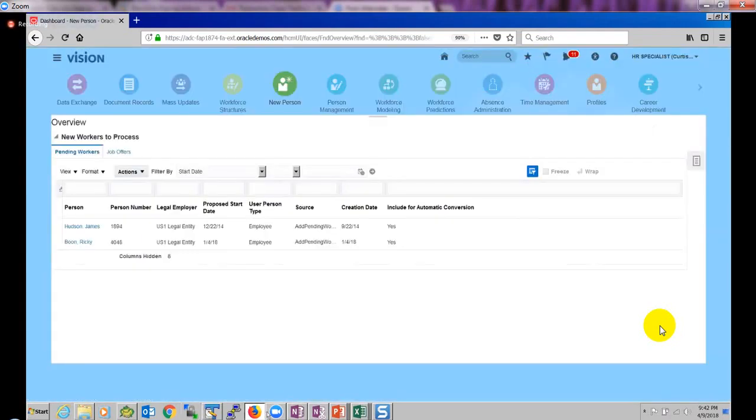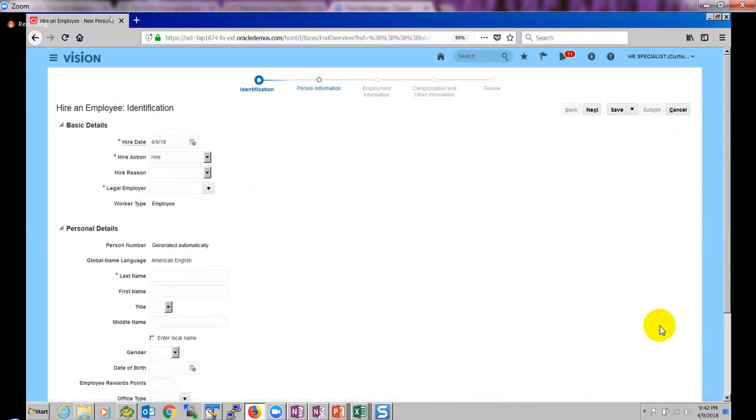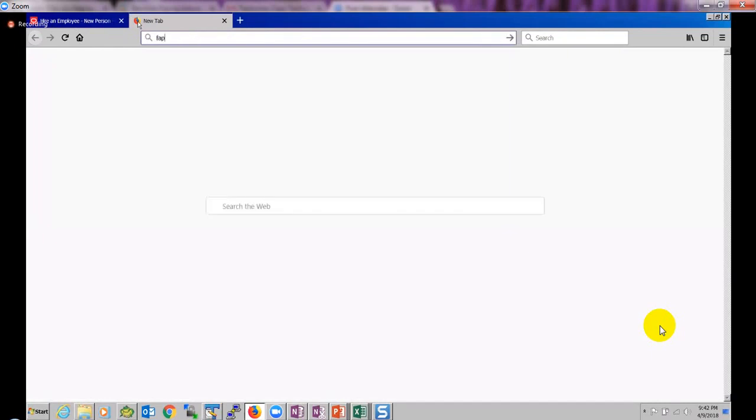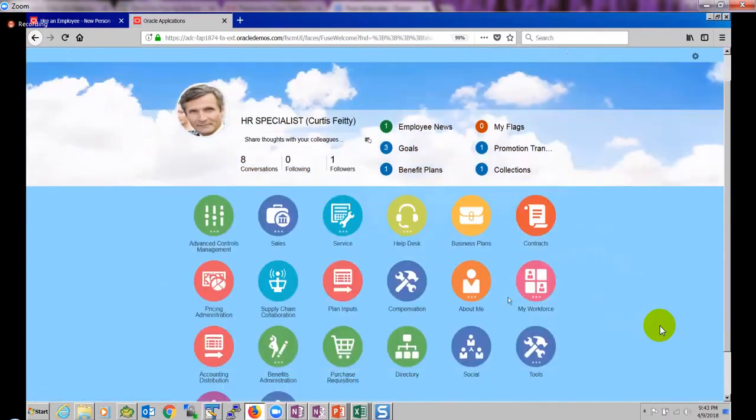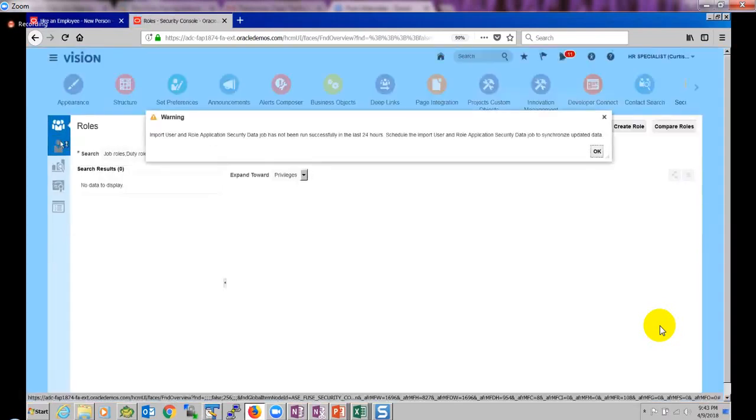Lakshmi: Just to know, which user is a real employee, how could we confirm that? Like just from this HR specialist role? No. If you go to the security console and search for that user, the user will have the person number.